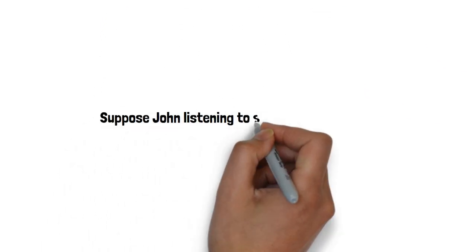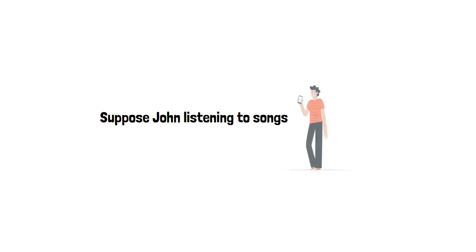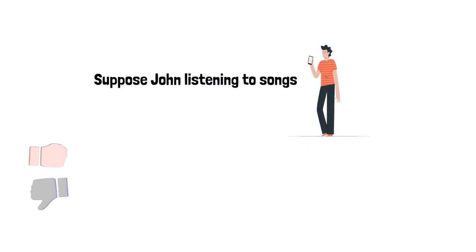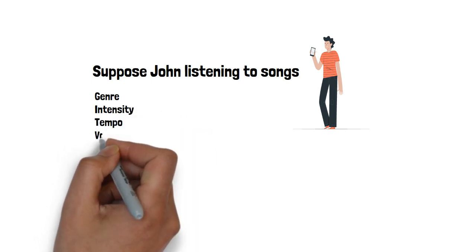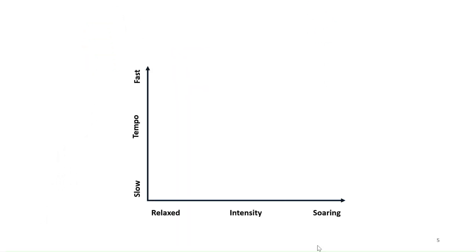Imagine John loves listening to songs. His preferences, whether he likes or dislikes a song, depend on factors like genre, intensity, tempo, and vocals. Now, take a look at this diagram. You can see two clear clusters, one for songs he likes and another for songs he dislikes. From this, we can observe that John prefers songs with low intensity and fast tempo.